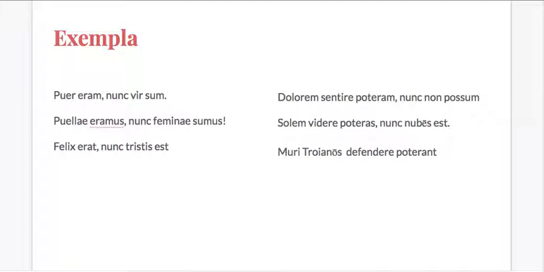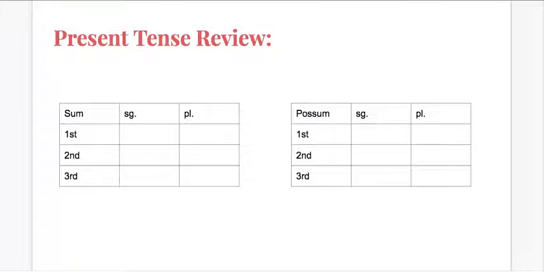But let's keep moving. You may have seen some of these in those sentences, but let's start by making sure we still know how to conjugate sum and possum in the present tense. Why don't you take a moment to try and do that in your notebooks, and also take a moment to open your notebooks if you haven't already been using them. Put a heading at the top of the page, imperfect tense of sum. Always good to start with a review anyway, so put in the present tense, try to practice, and then a subheading saying now, here are the new imperfect tense forms. But let's try that right now. Pause the video if you need more time.